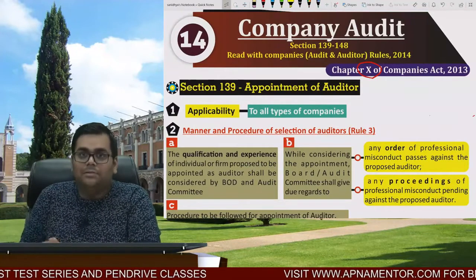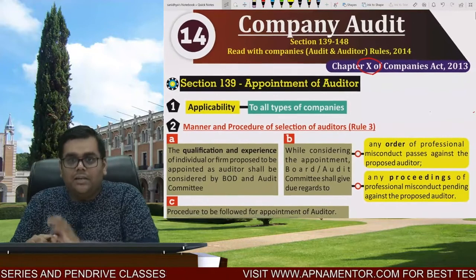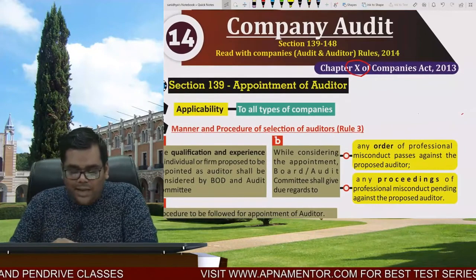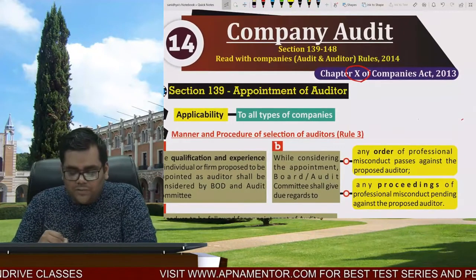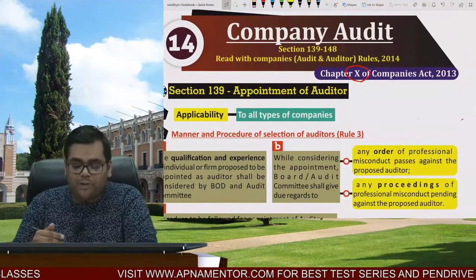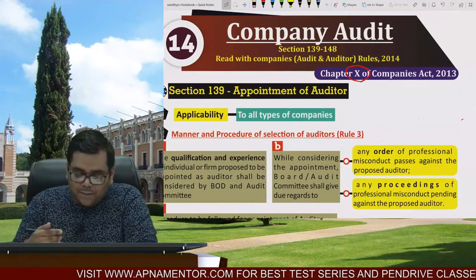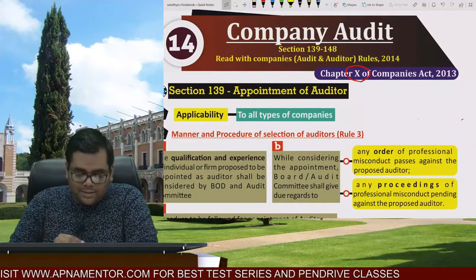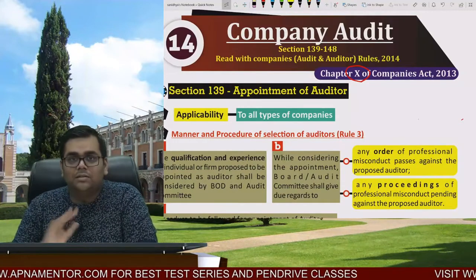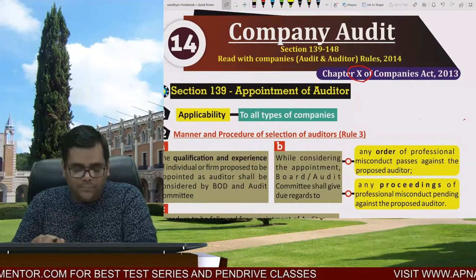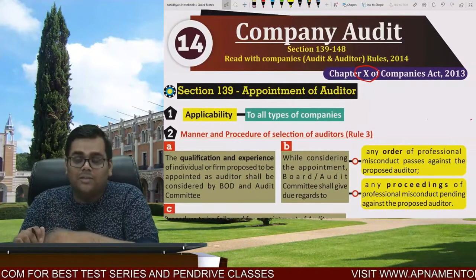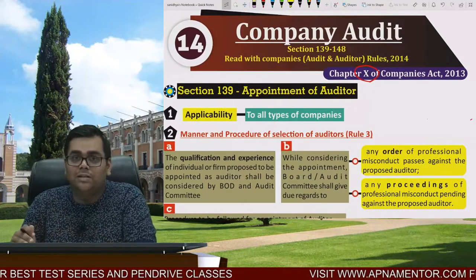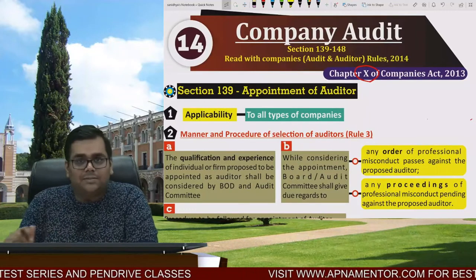For example, if we talk about company audit, then we have chapter number 10 for that, and chapter 10 consists of section 139 to 148, right? And this is read with the Companies (Audit and Auditors) Rules, 2014. Now this sentence is quite useful for us. This information is quite useful for us at the time of presenting the answers.